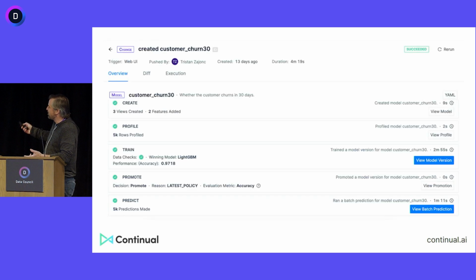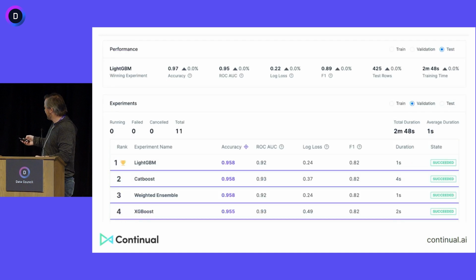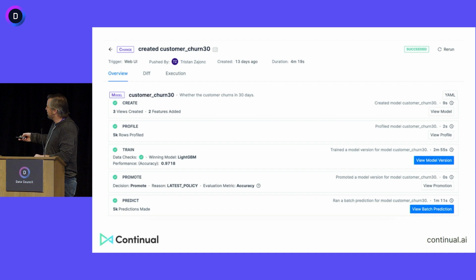What happens when you do continual run is we, like Terraform, go and figure out what needs to happen. Do we need to create some tables and views in your data warehouse? Do we need to train some models? Do we want to profile things? Do we want to run a prediction and update the predictions in your data warehouse? We can figure all of that out from that declarative specification. So here we're creating some views. We're running a bunch of models. We're looking at the particular model type, which in this case was classification. And we tried 11 different experiments, and we've got this model. We promoted a model, and we predicted it. This is like a Terraform apply plan, if you're from that world.